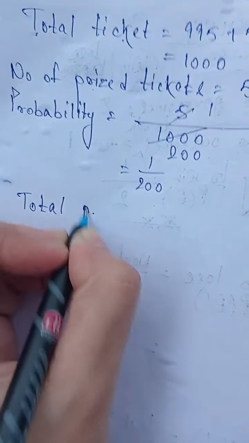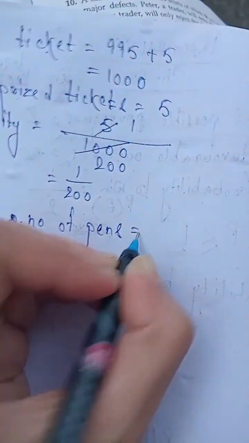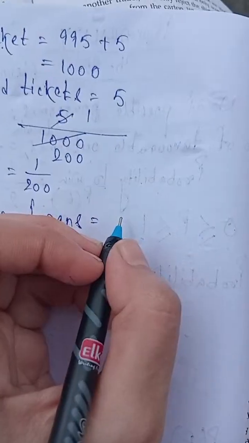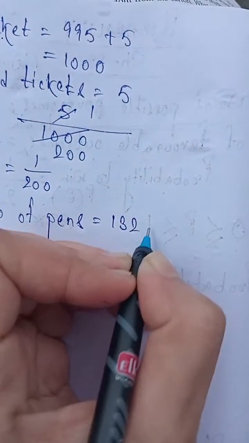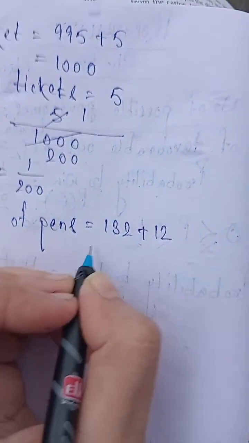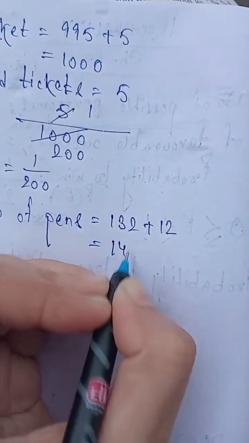So the total number of pens is equal to 132 good ones plus 12 which are defective. That is 144. So we have 144 pens in all.